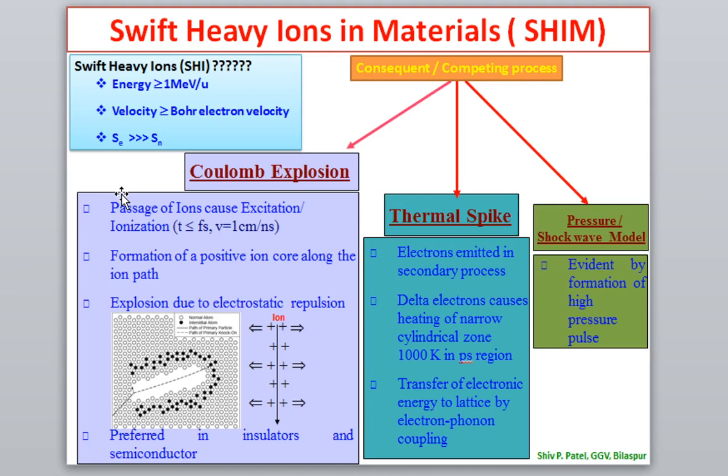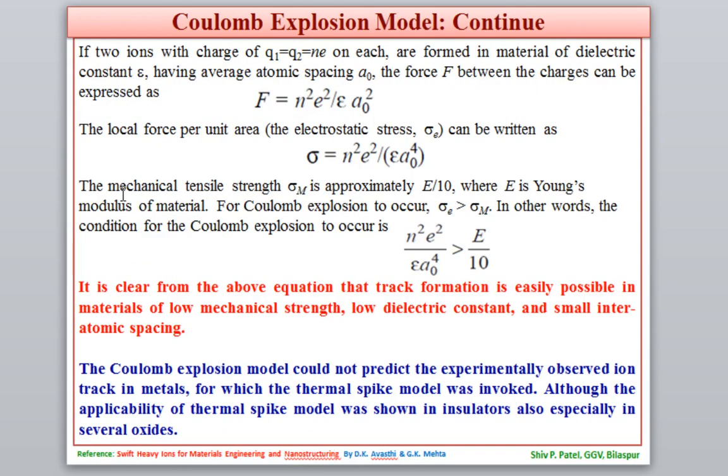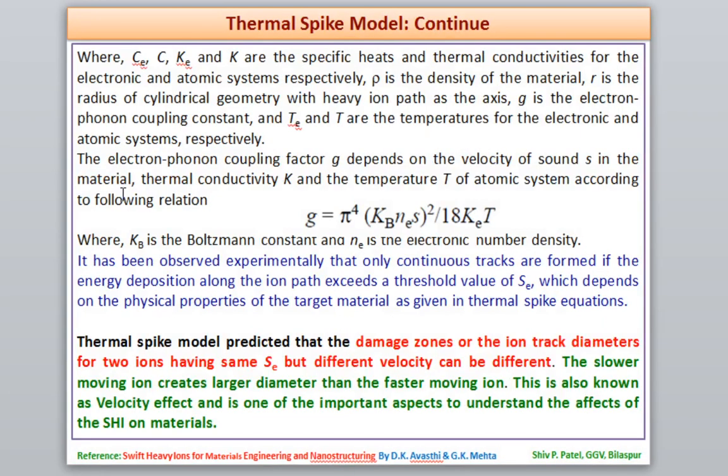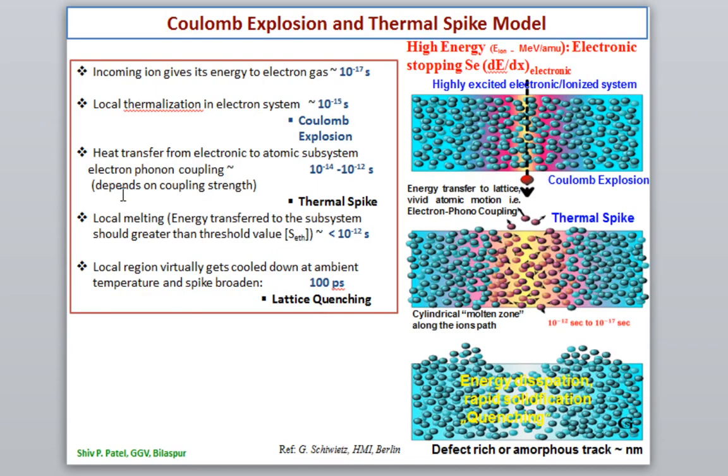Then today I discussed the basic processes that will take place when swift heavy ions with high energy pass through the material. So basically Coulomb explosion, thermal spike, and a pressure wave model can be assumed. And then I have discussed Coulomb explosion and then thermal spike. Then I have shown how these thermal spike calculations work, and how the temperature is increasing in the material. So this is the time scale of the thermal spike and Coulomb explosion model.